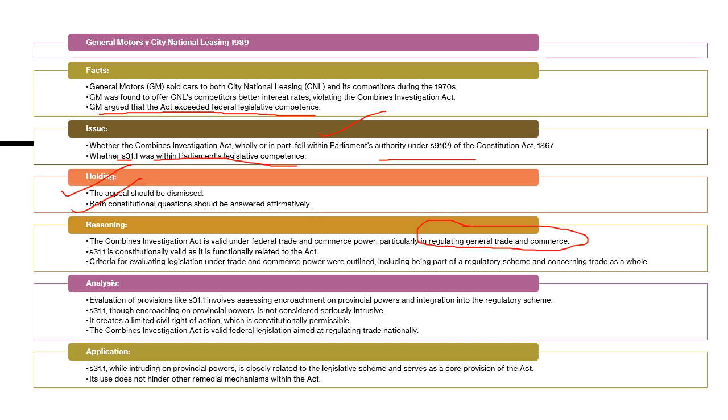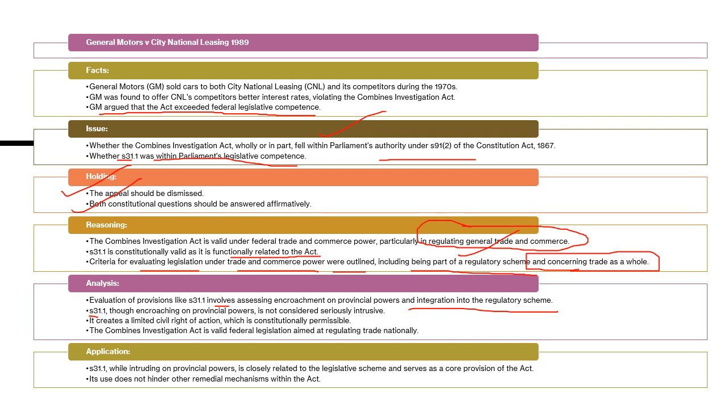Section 31.1 is constitutionally valid as it is functionally related to the Act. Criteria for evaluating legislation under the trade and commerce power were outlined, including being part of a regulatory scheme concerning trade as a whole. Here we are not talking about one particular industry. We have a proper general regulatory scheme, concerning trade in general. So the evaluation of provisions like 31.1 involves assessing encroachment on provincial power and integration into the regulatory scheme. So this is not a serious encroachment.